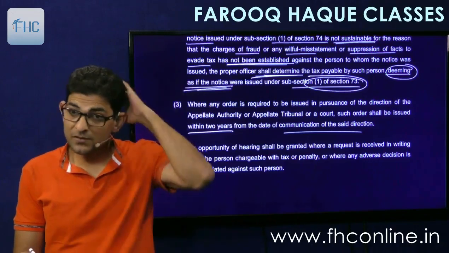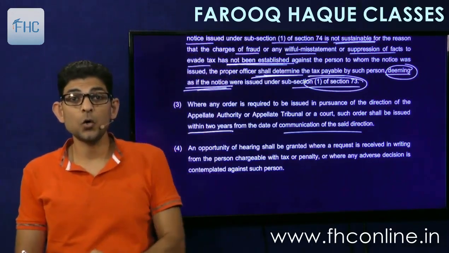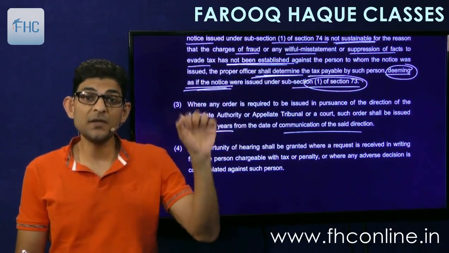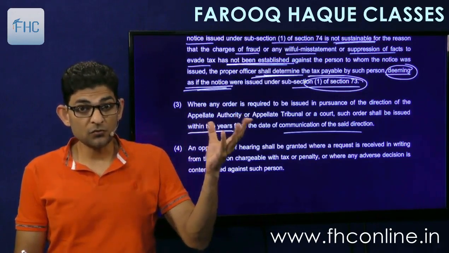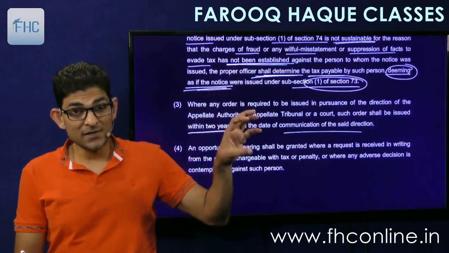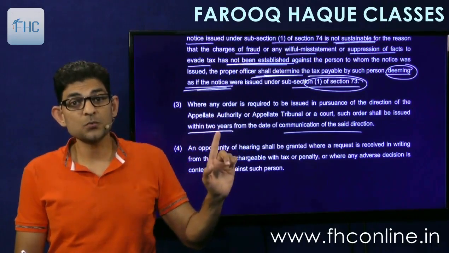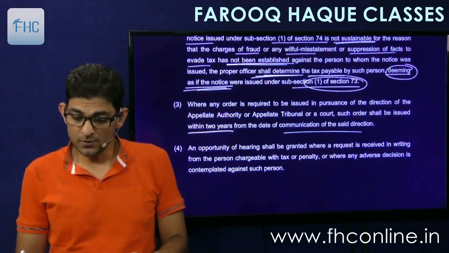What happens here is that the matter goes to the court, and court asks the authority to proceed in a particular manner. So this is on direction of the appellate authority or the tribunal. So if the appellate authority or the tribunal has directed the officer to pass an order, then that order has to be passed within 2 years. So that's a simple point.